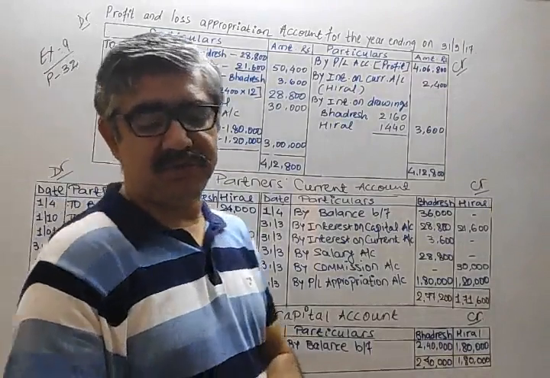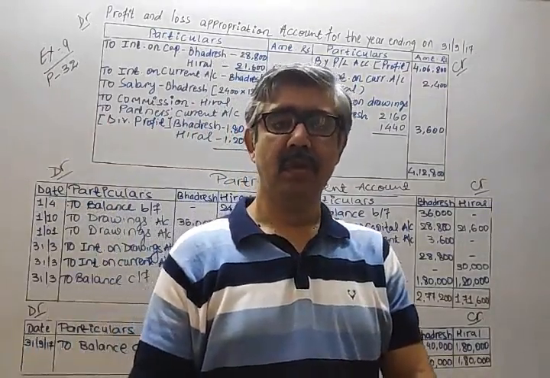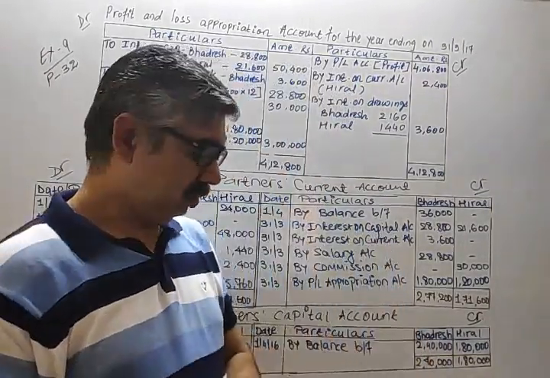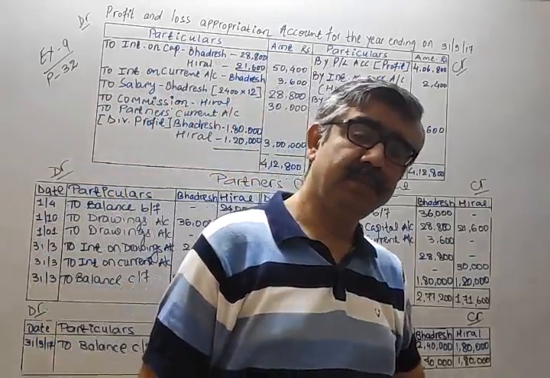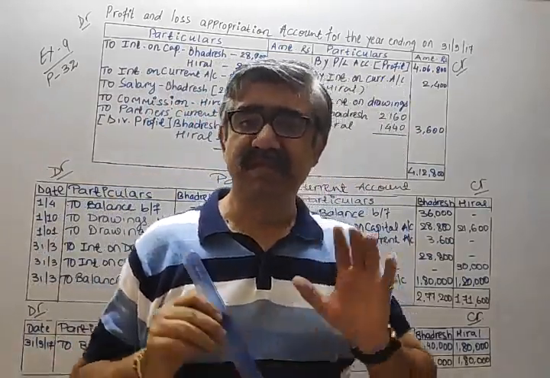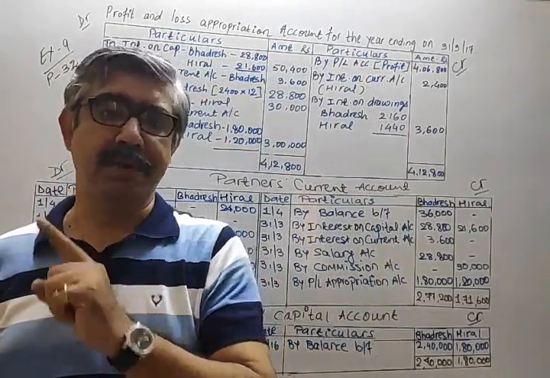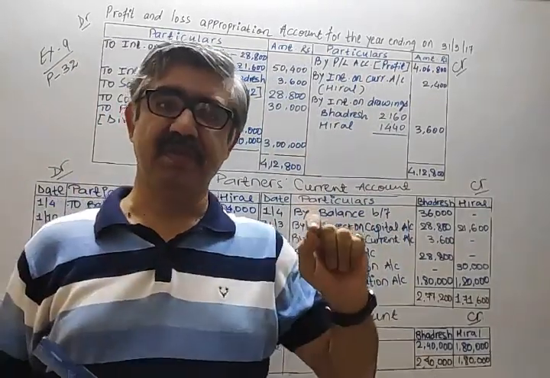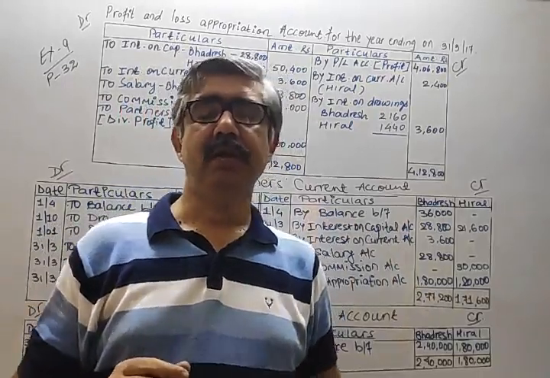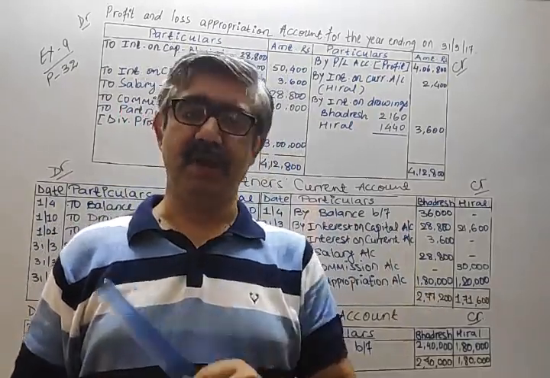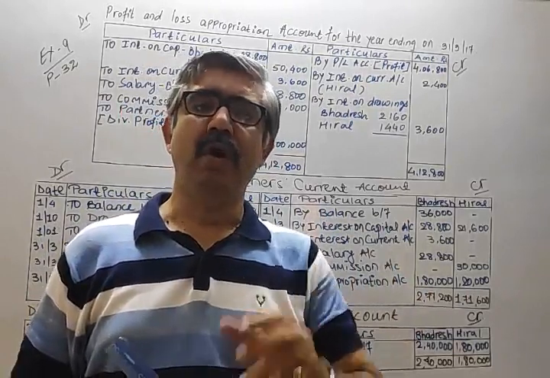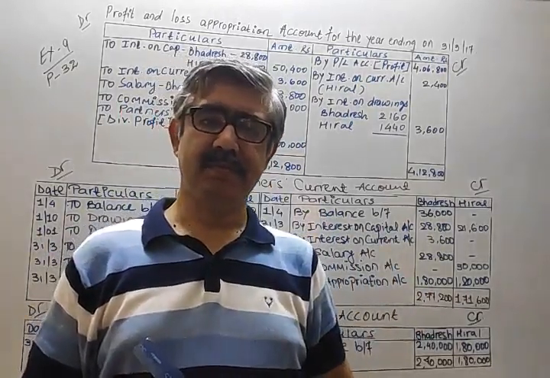In our last lecture, what did we study? The basic question of the profit and loss appropriation account and the partners' capital account. Have you observed anything in it?